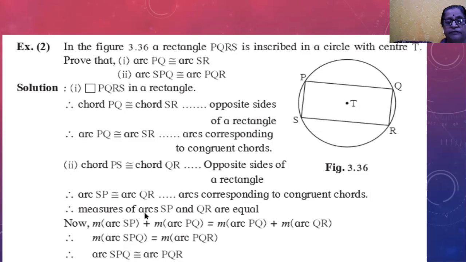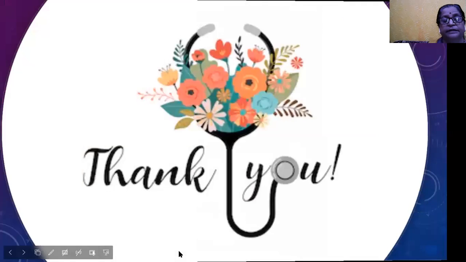Therefore, measure of arc SP and QR are equal. Now, measure of arc SP plus measure of arc PQ is equal to measure of arc PQ plus measure of arc QR. Therefore, measure of arc SPQ is equal to measure of arc PQR. So here we get that arc SPQ is congruent to arc PQR. You have to write it.